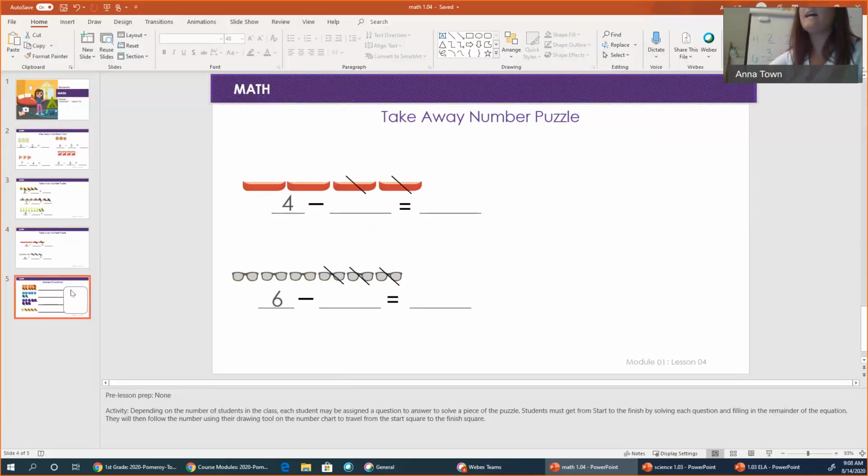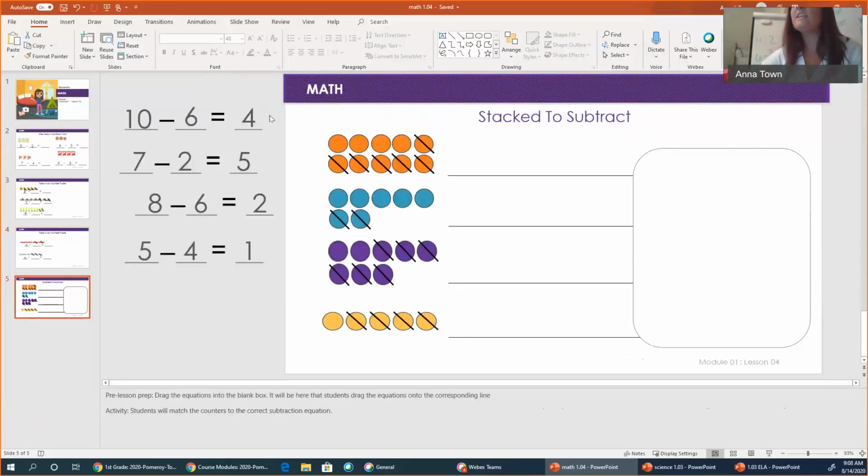Okay, boys and girls, our last slide is having us match the equation to the picture. It has them already next to them. So I'm going to show you how you would do this. You get this first number by counting the total amount of counters. So in this picture, we have 1, 2, 3, 4, 5, 6, 7, 8, 9, 10 counters. How you get the second number, that's the amount you're taking away, is by counting the ones that have a slash or line through them.